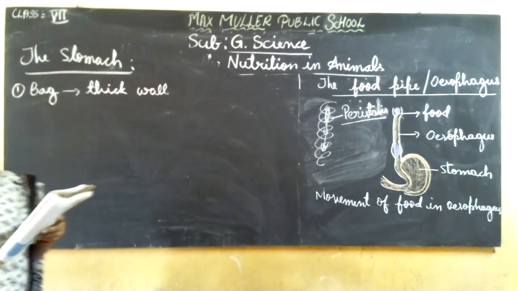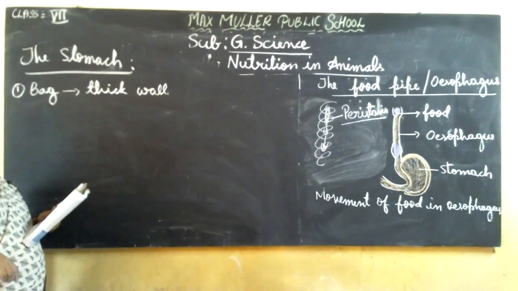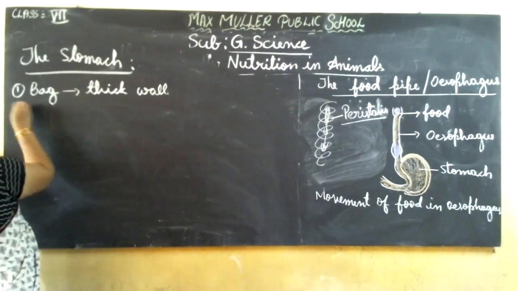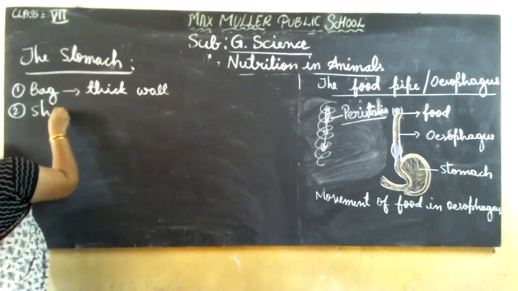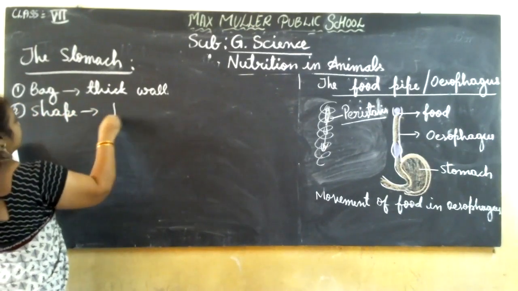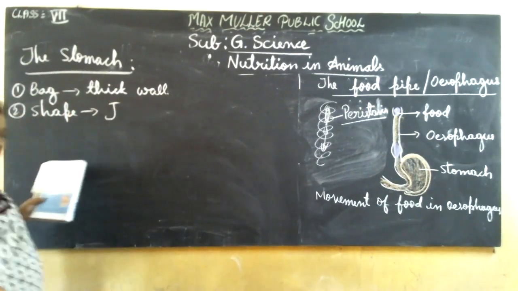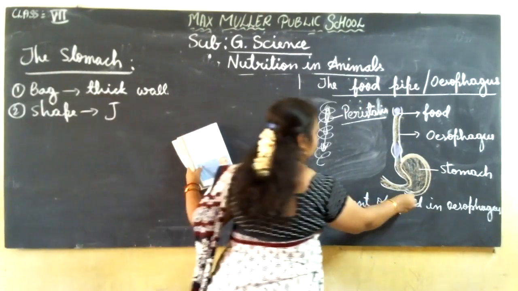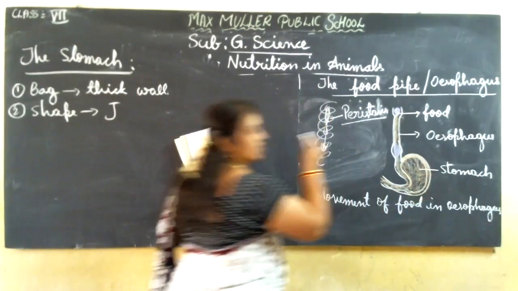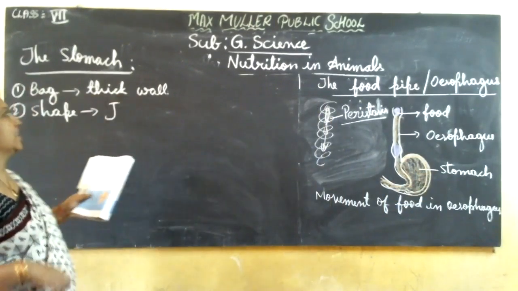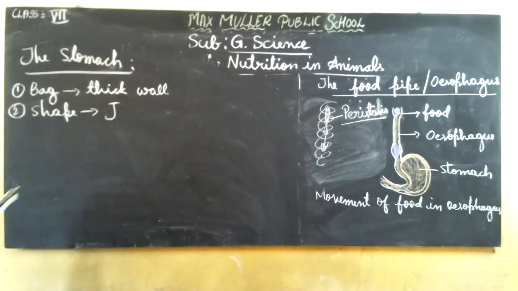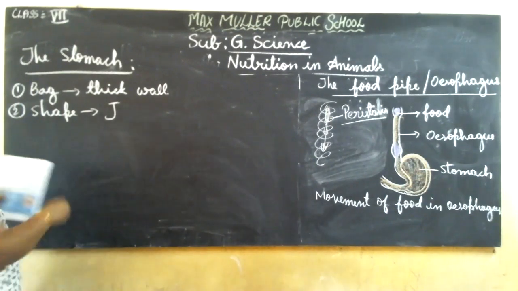Its shape is like a flattened J. See how I wrote it? It's like a J, a flattened J-like structure.